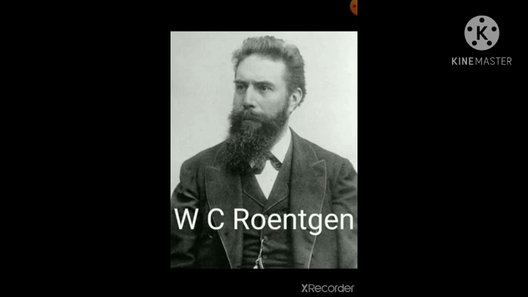And it is an achievement that earned him the inaugural Nobel Prize in Physics.